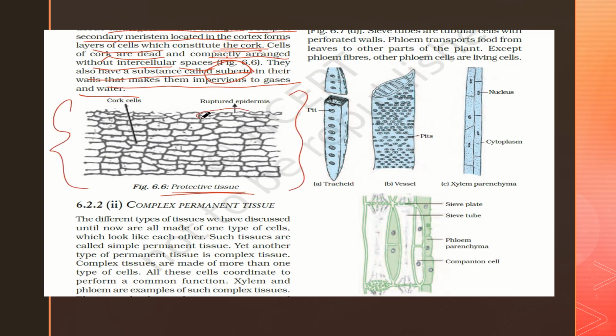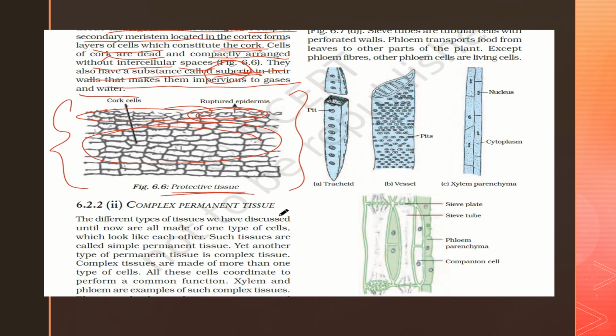This is the ruptured epidermis. Even if the epidermis is ruptured, there is a bunch of cork cells inside. Below the epidermal layer, these cork cells have the substance called suberin, which protects the stems from gases as well as water. So this is all about the simple permanent tissue.